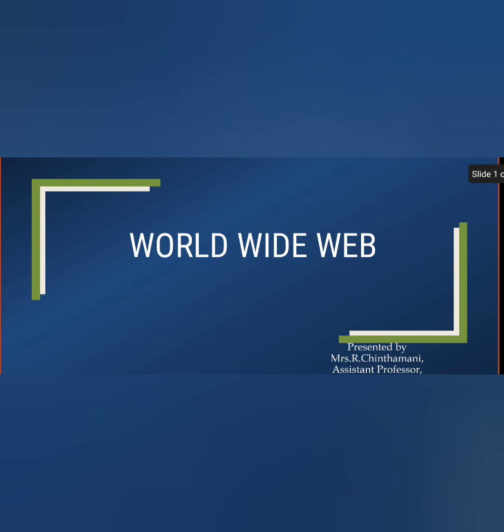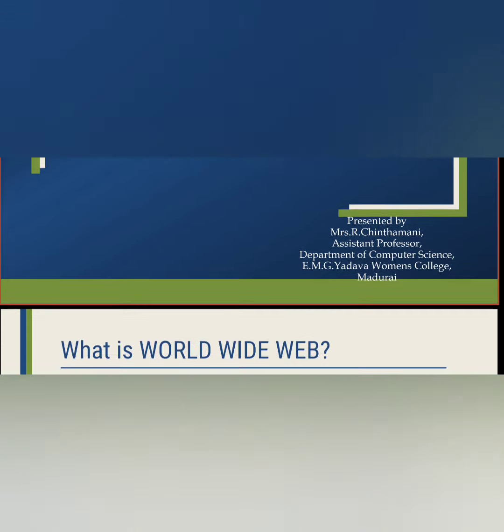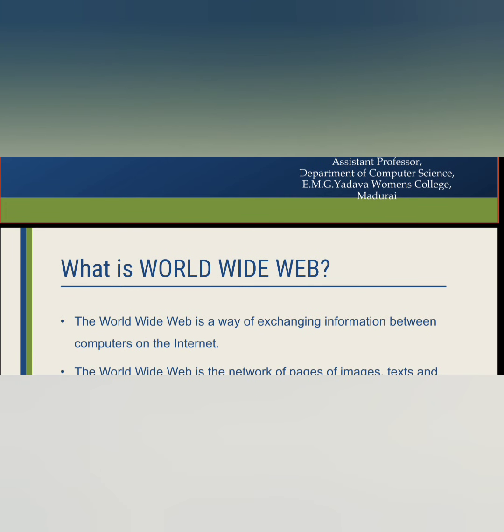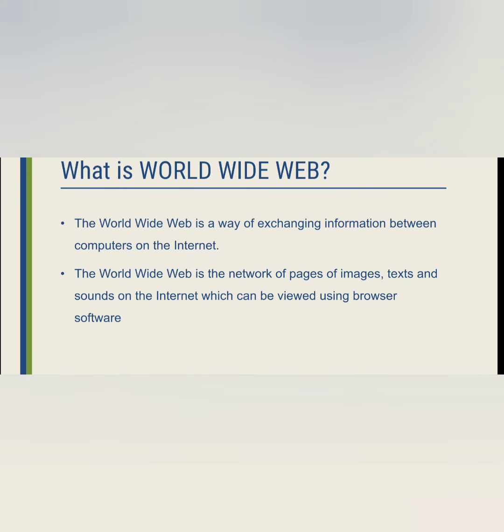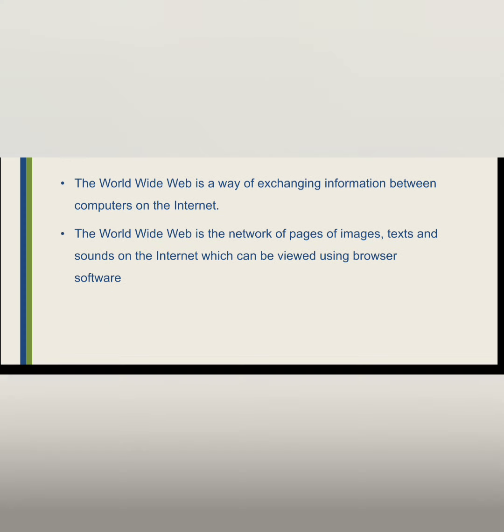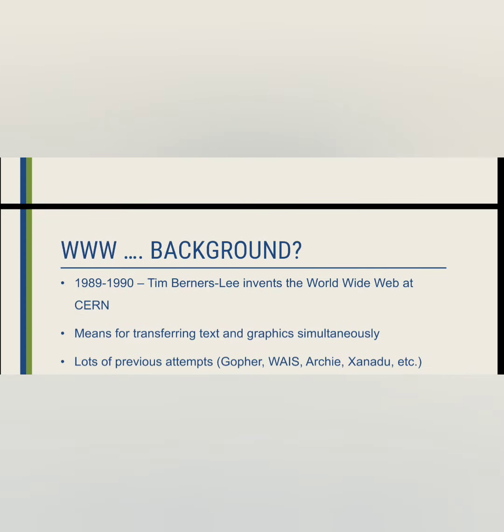The next topic is World Wide Web. What is World Wide Web? It is the way of exchanging the information between the computers on the internet. The World Wide Web is the network of pages, of images, text and sounds on the internet which can be viewed using browser software.